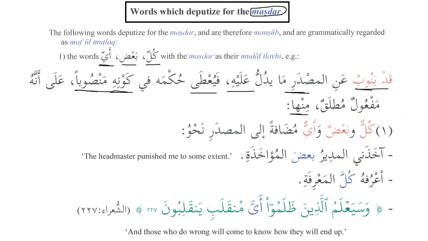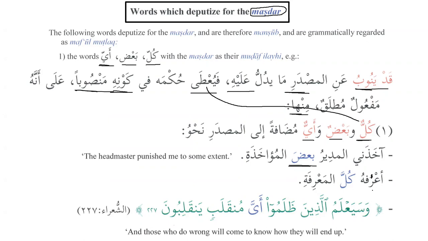Minha, from it. So basically what we are learning over here, that kullun, wa ba'dun, wa ayyun, they are used as the deputies of the masdar. Kullun wa ba'dun wa ayyun mudafatan ila al-masdari, they are used as mudaf to the masdar, because these three words or three nouns, we know that they are always used as mudaf. For example, akhadani al-mudiru ba'd al-muakhadati, and the headmaster punished me to some extent. So ba'd here is the deputy of the masdar.